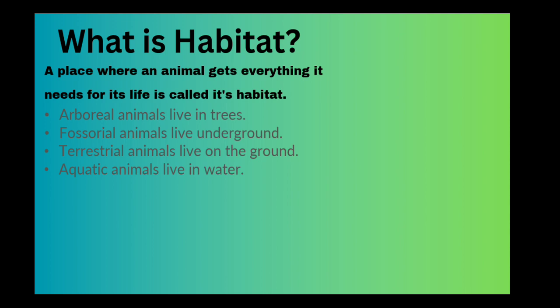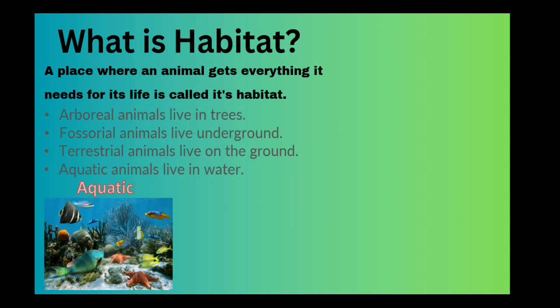Then arboreal animals are those animals that live in trees. And fossorial animals live underground. And terrestrial animals live on the ground. And aquatic animals live in water. So these are aquatic animals. Aqua means water and aquatic means of the water.